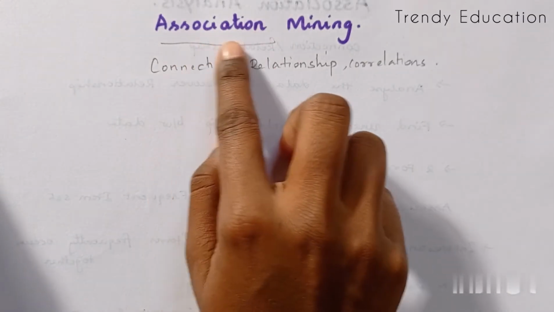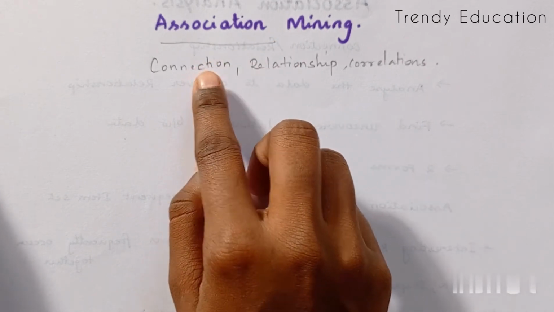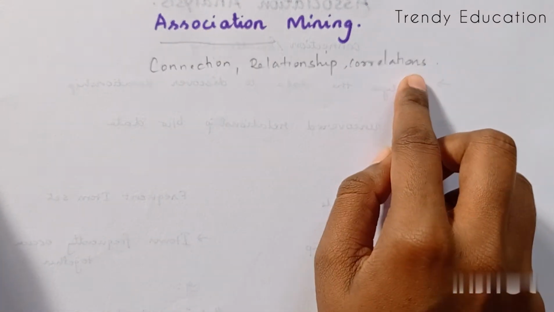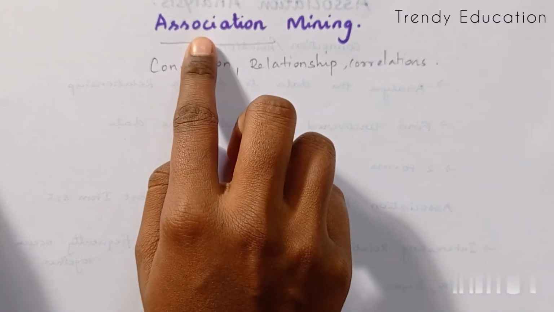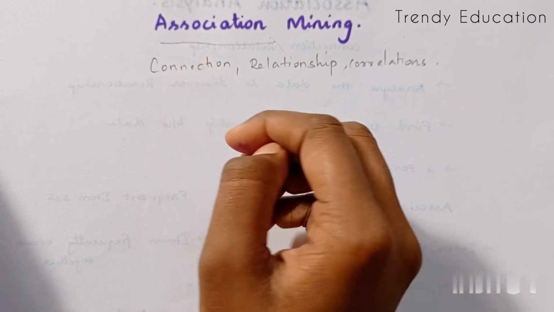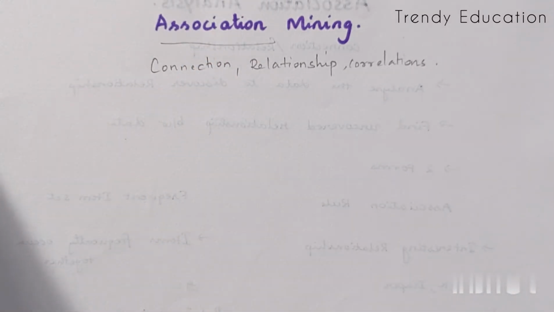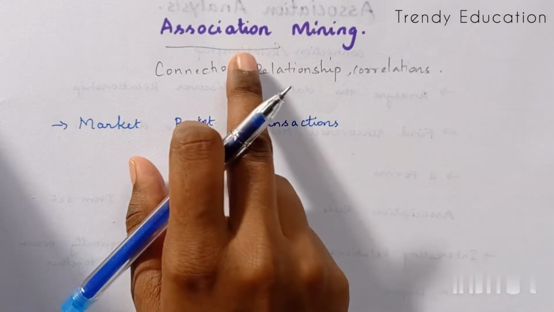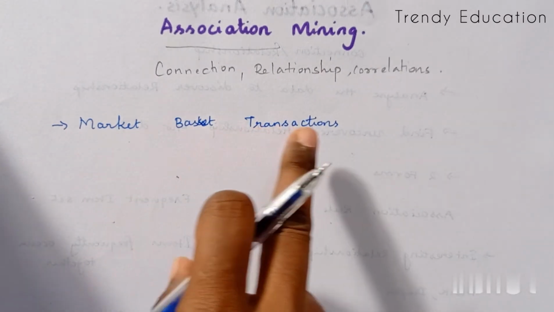Association is nothing but a connection, a relationship, or a correlation. These are the words we can use instead of the word association. So let's see what is association mining. I'll explain with an example. The mostly used example in association mining is the market basket transaction.